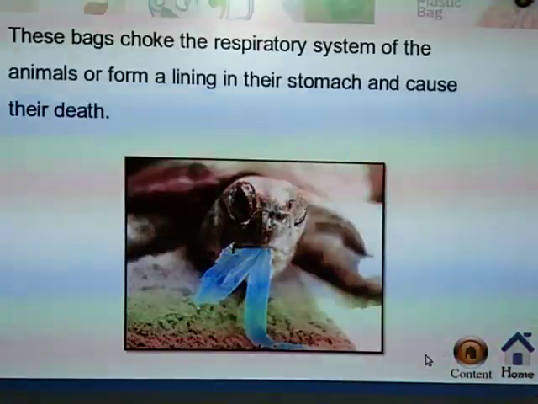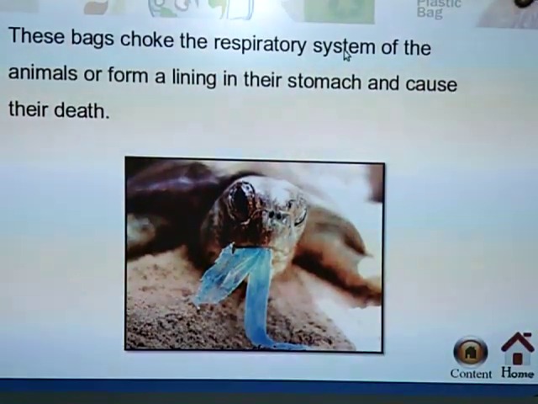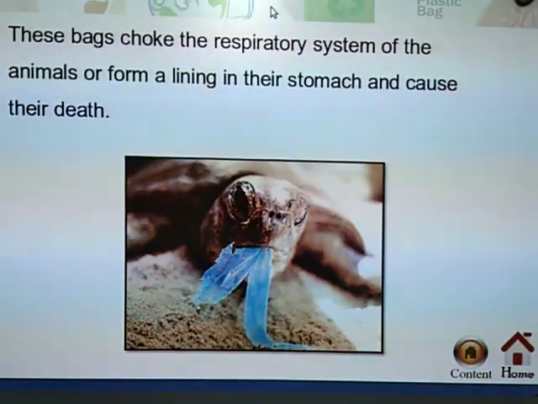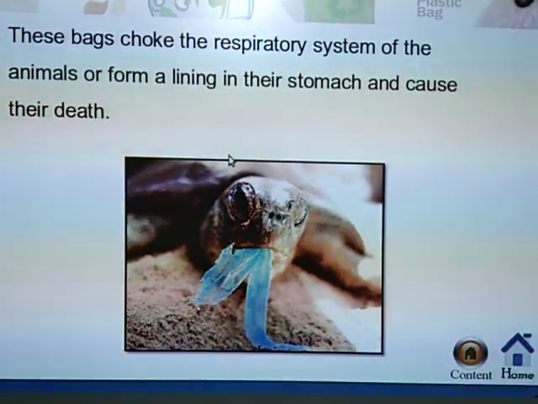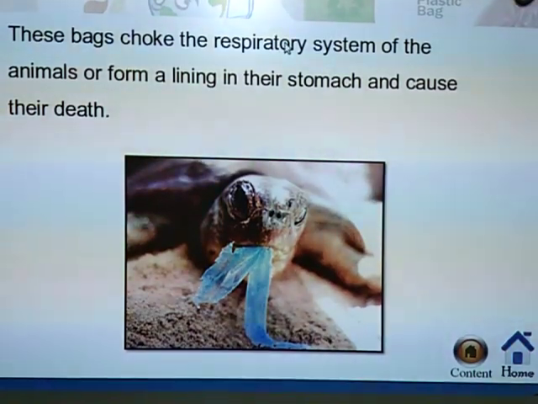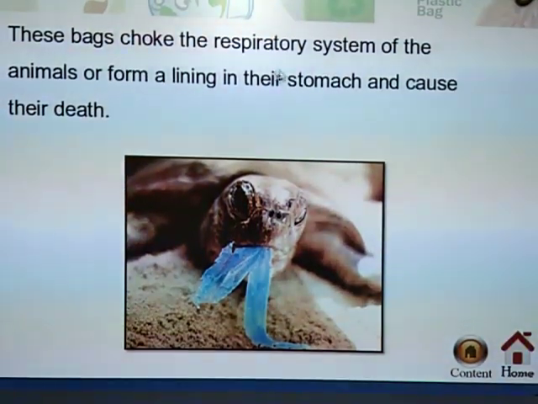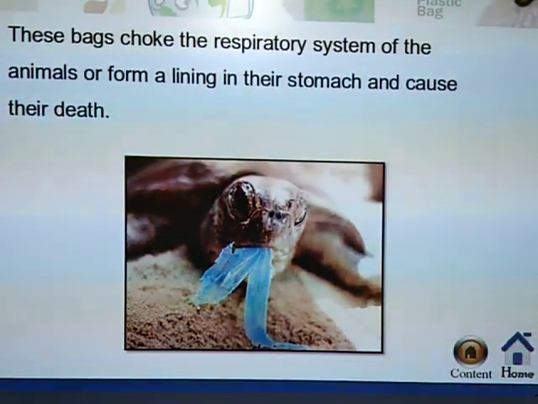These bags choke or block the respiratory system of animals, or form a lining in their stomach and cause their death.